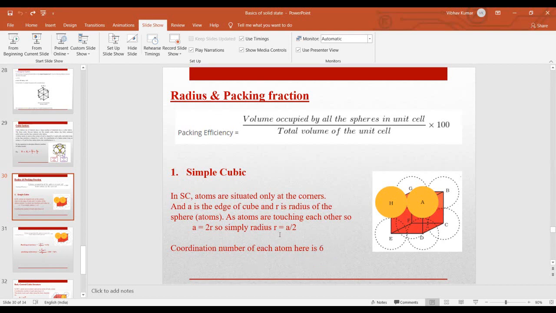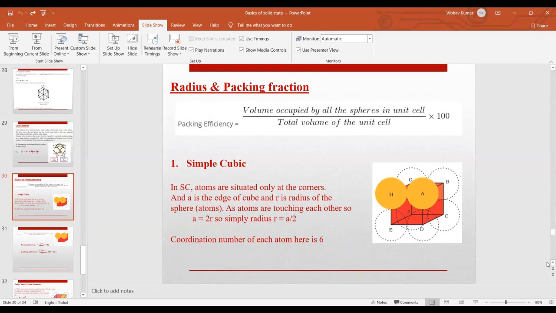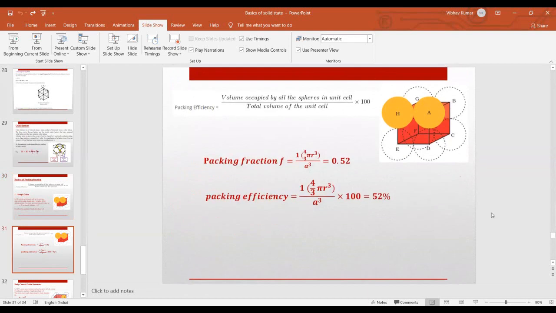Okay, so we have calculated the radius. Now we will calculate the packing fraction or packing efficiency. For packing fraction, you just divide the volume occupied by all the spheres by the total volume of the unit cell. As we have already told you, the effective number of atoms present inside a simple cubic lattice is only 1.